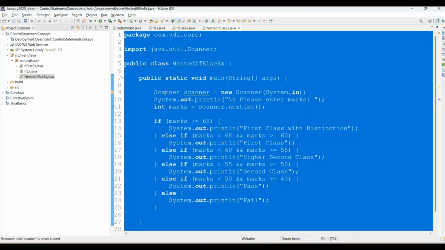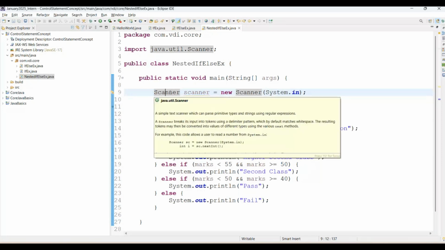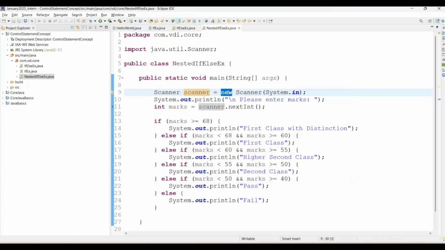Scanner is a Java class coming from the java.util package. It will help us to take the input from the end user. Here we have created the object by using the new keyword, and the object name will start with lowercase. And here we are reading the value by calling scanner.nextInt.